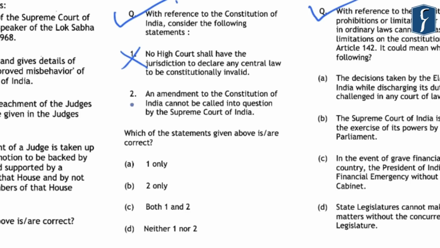And if you look at the second statement, it reads, an amendment to the Constitution of India cannot be called into question by the Supreme Court of India. Now, this statement is also incorrect because an amendment to the Constitution can also be held invalid if it stands in contravention to the basic structure of the Indian Constitution. And you might know that the Supreme Court had recently rejected the National Judicial Appointments Commission Act, which was passed by the Parliament, because it was held to be hampering the independence of the judiciary. So the correct answer in this case is D, that is, neither statement 1 nor statement 2 is correct.